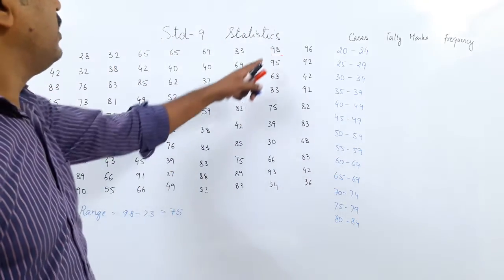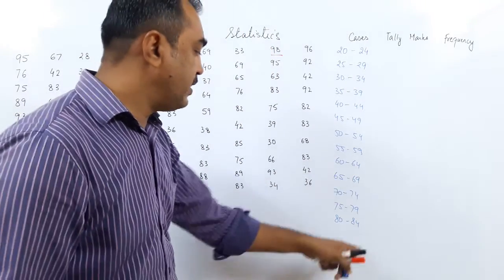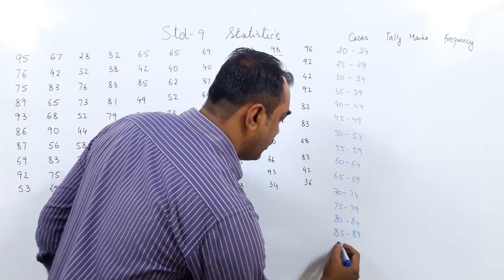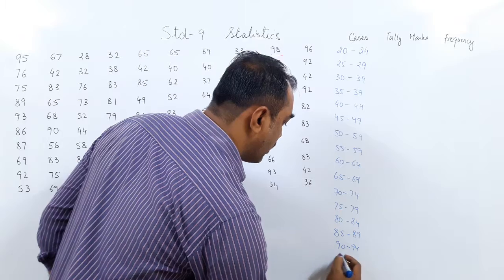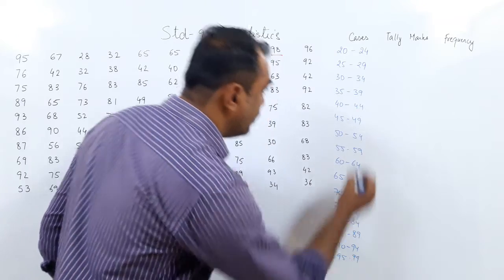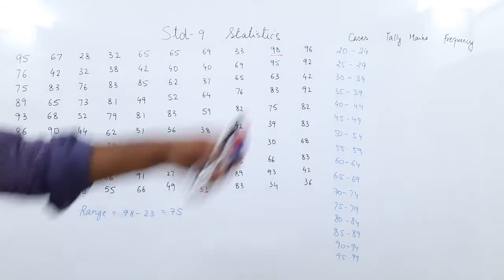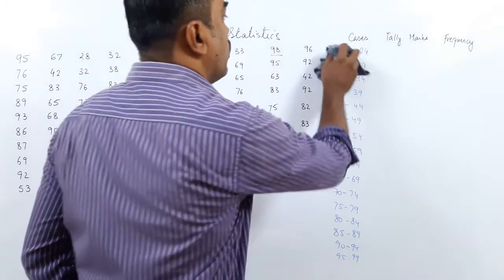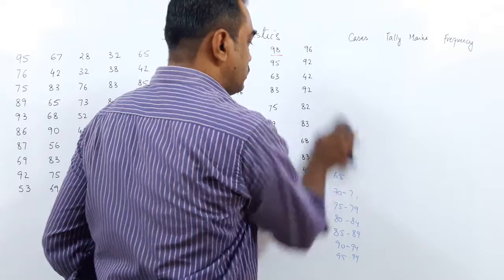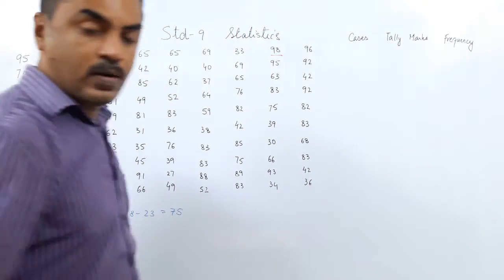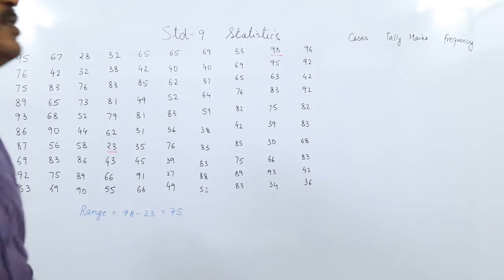I have to go till where? 90 is the highest, so I have to go up to 99. And it goes 85 to 89, 90 to 94 and 95 to 99. So again this has become very big, difficult to read. Here you have the choice, you have to decide what range you want to go. That is the most important part which makes data easier to read.